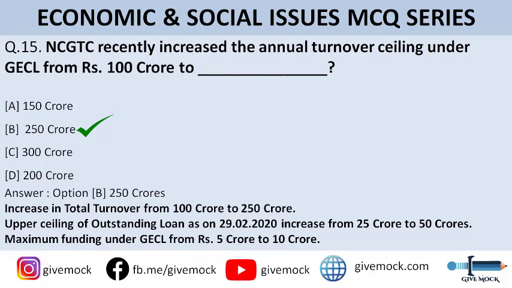Okay. So in that, earlier the total turnover to be eligible under the GECL was 100 crore. The ceiling of total turnover was 100 crore, but now it has been increased to 250 crore. And earlier the upper ceiling of outstanding loan as on 29th of February 2020 was 25 crore. That has now been increased to 50 crores. And maximum funding under GECL, earlier it was rupees 5 crore, but now it has been changed to 10 crore. So now the maximum funding under GECL banks can lend is 10 crores.